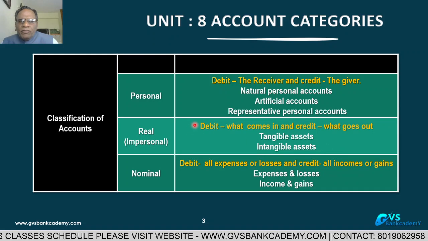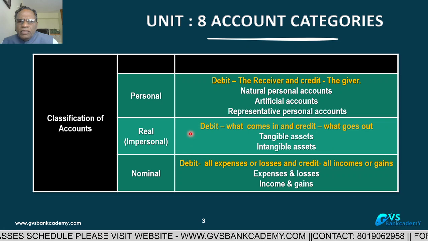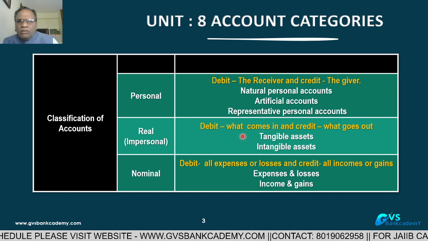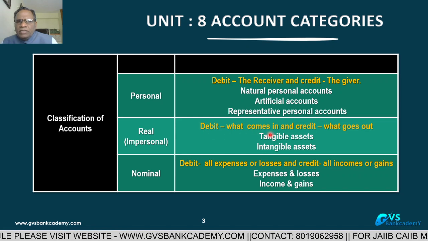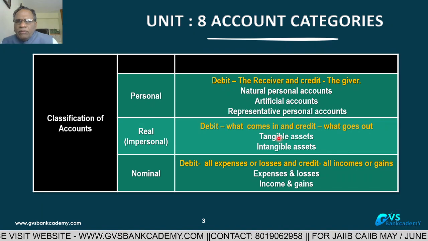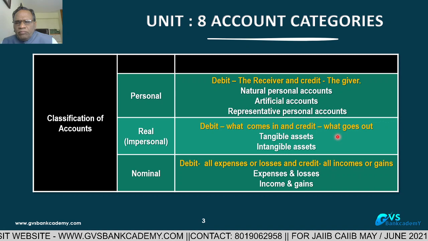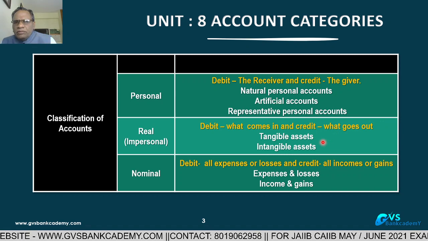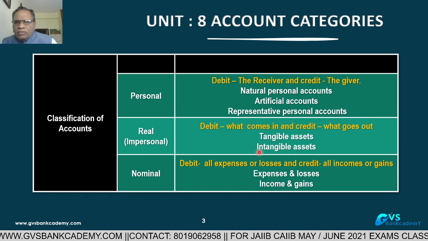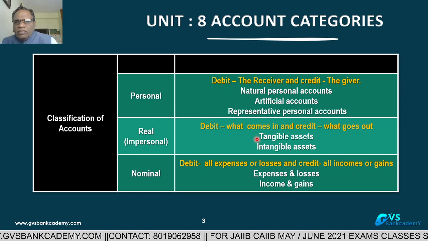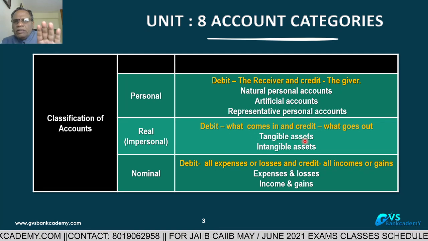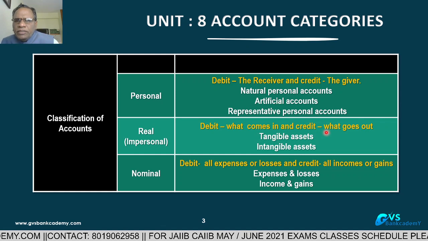So, what is the takeaway from the real accounts? All real accounts are on the debit side of the balance sheet, which is called the asset side. What is the golden rule? Debit what comes in, what is coming into the business. Assets are coming. Fixed assets and intangible assets; intangible means goodwill, patent, trademark, copyrights. So tangible and intangible together come under real accounts, and both appear on the balance sheet asset side. The second point is over.